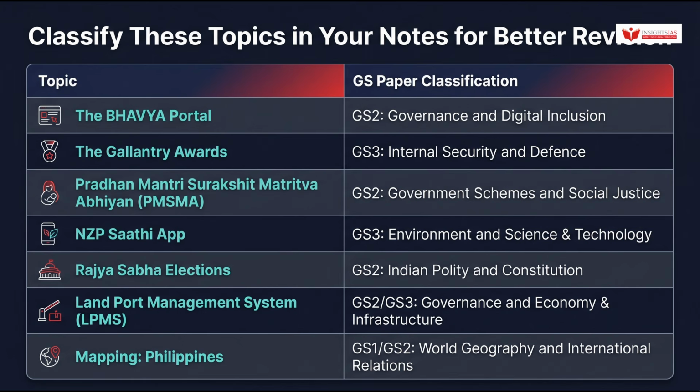For a final revision, make sure you remember the 51 to 49 center-state implementation model under BHAVYA, the green sticker and red sticker classification under PMSMA, the distinction between Paramvir Chakra, Ashoka Chakra, Kirti Chakra, and Shaurya Chakra, and the three major island groups of the Philippines: Luzon, Visayas, and Mindanao.